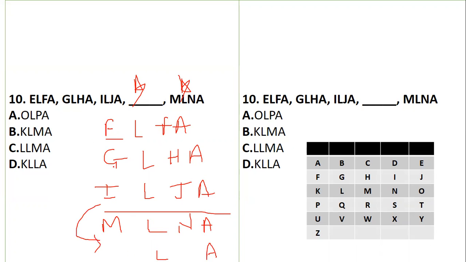So let us see EG. For EG, there is a gap of 1, so it should ideally be K. But we have K in two options, so it means we have to solve the sum very properly. F, J, F, H, then we have J, then the next alphabet with a gap of J will come as L. So it will be KLLA. So we have this option as KLLA.